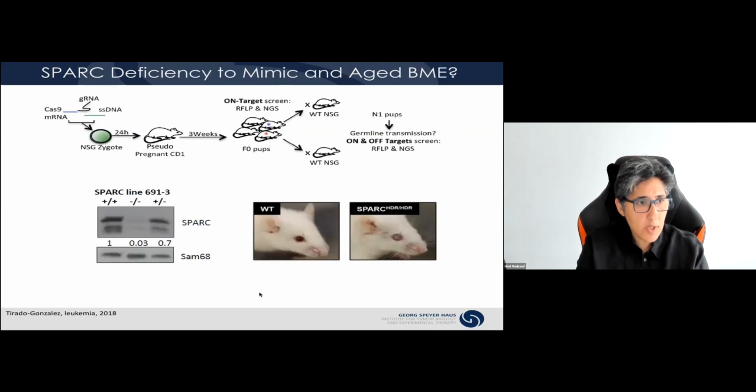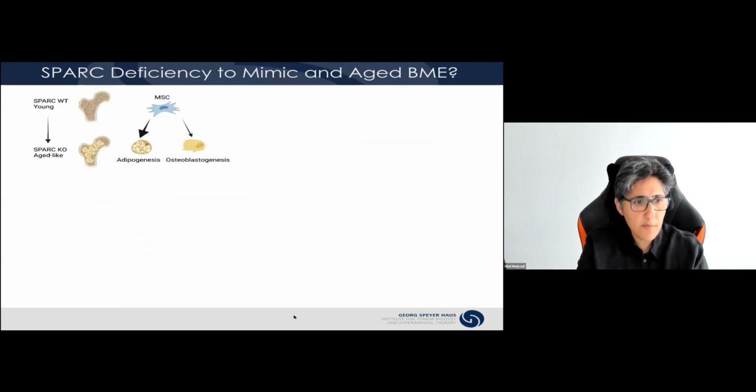So this mouse model was already described and generated by using CRISPR technology directly into NSG zygote. We generated several lines of Spark knockout. Here, just showing you that these mice indeed do not express the Spark protein, and within 3 to 4 months develop cataracts. So over the past couple of years, we've been looking into the phenotype of these mice, and of course, in particular, into their adipogenic phenotype.